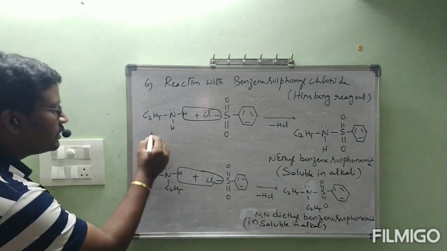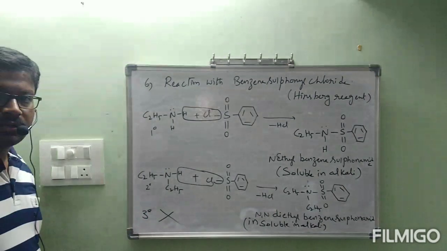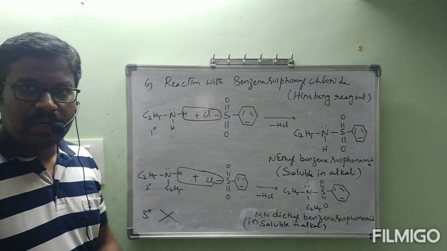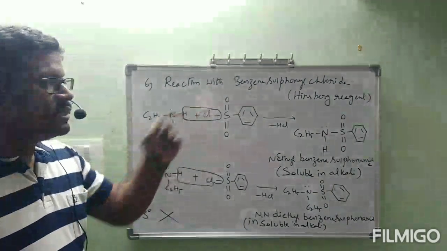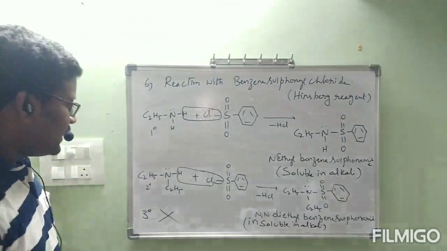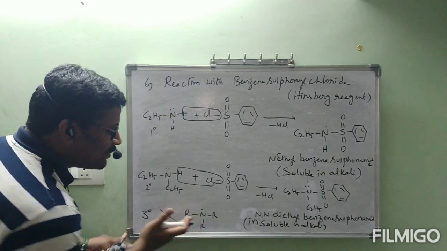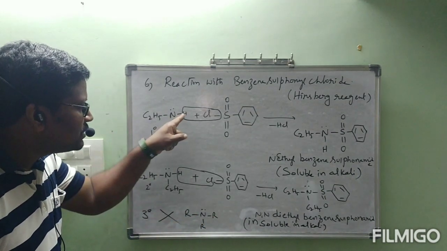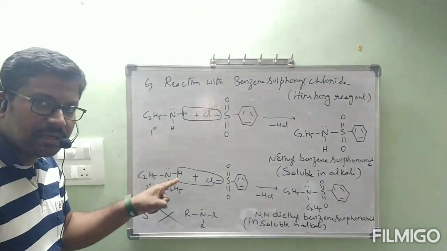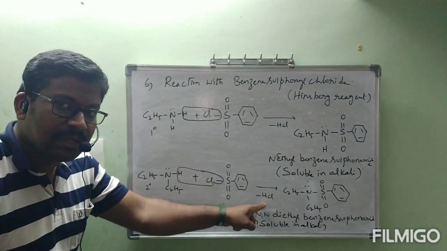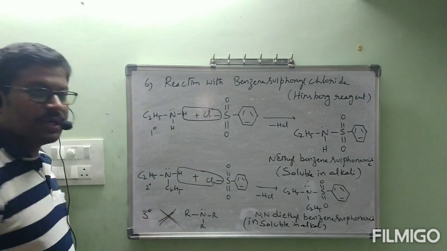Next, this is a primary amine, and this is secondary. Tertiary amines won't undergo reaction with benzene sulfonyl chloride, because in a tertiary amine, R, N, R, hydrogen is not there. Generally, the hydrogen present on the amine will be eliminated with chlorine as HCl. Here also hydrogen is there, and it will be eliminated with chlorine as HCl. But in a tertiary amine, it does not contain hydrogen. That's why it won't undergo reaction.